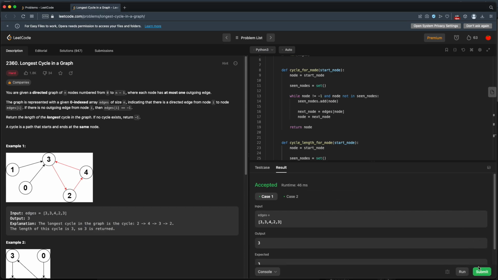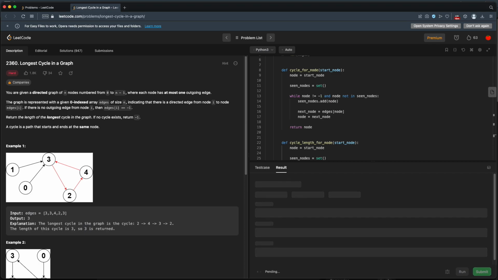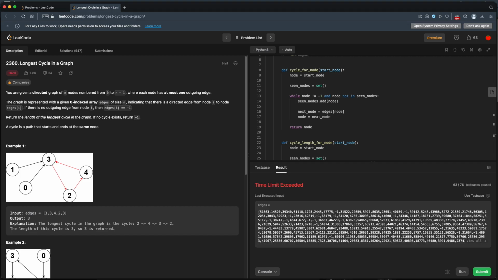Okay, that works. Let's see if we can pass all the tests. Now, I can almost guarantee we won't, but let's see if we do. Okay, time limit exceeded. So we passed 63 out of 76 test cases, which means that our algorithm works. It's just too slow. So how do we speed up our algorithm?